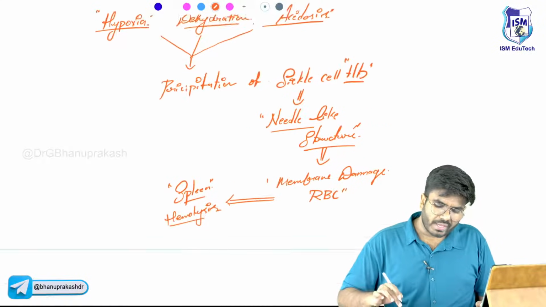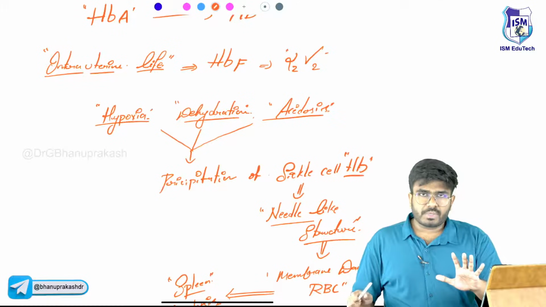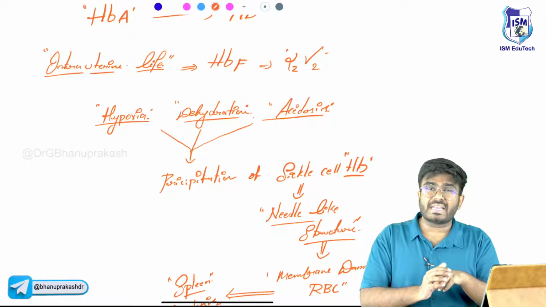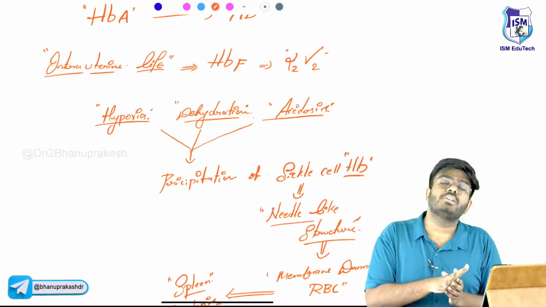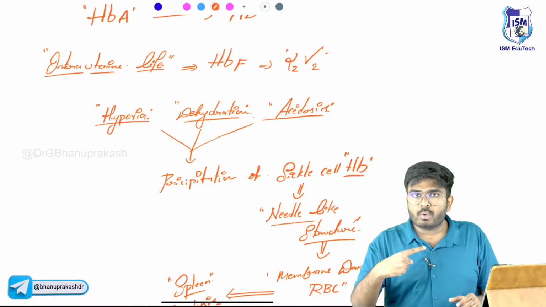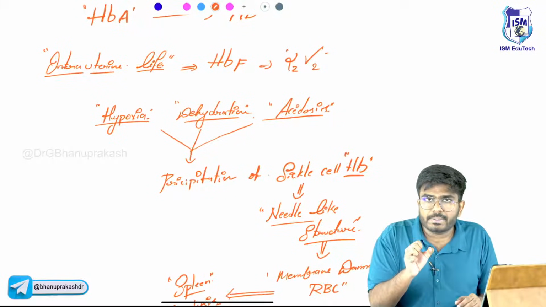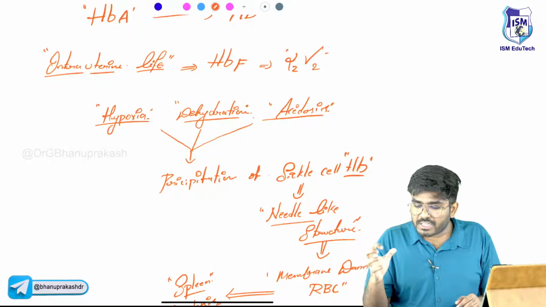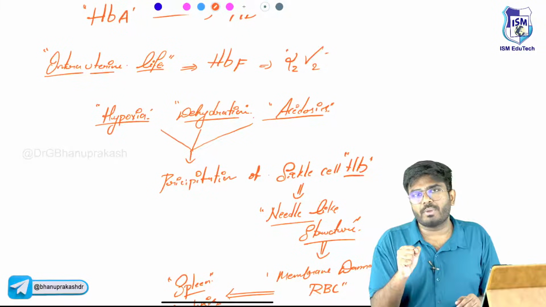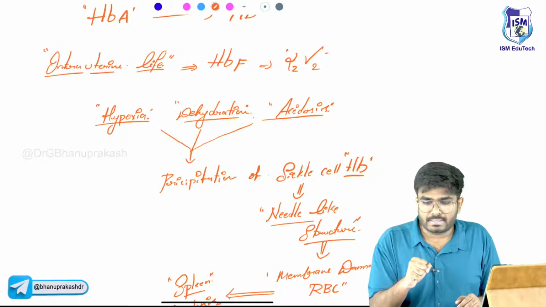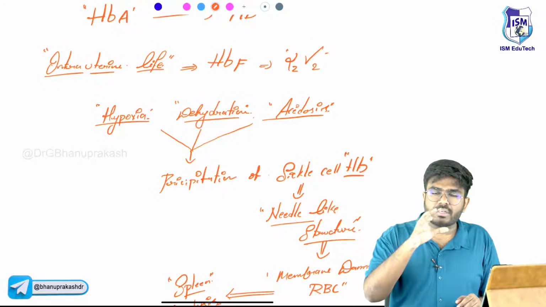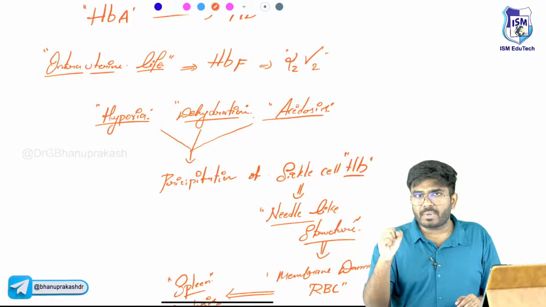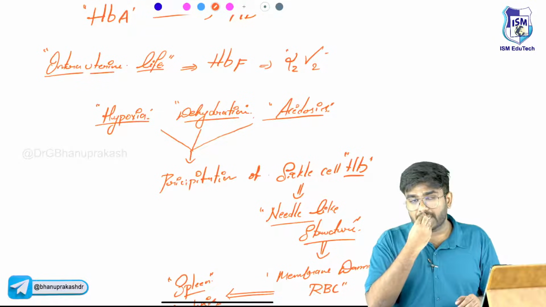Question is, why? Normally when the RBCs are in the major arteries, there is no problem. But at the level of our tissues, there are hypoxic conditions and a little acidosis. So when the RBCs go through the tissues, they become sickled. There is hemoglobin precipitation, and that precipitation causes sickle shaped RBCs. When the same RBC comes back to the normal circulation, it becomes desickled. So sickling, desickling, sickling, desickling. This causes RBC membrane damage, and RBC membrane damage is going to cause the hemolysis.